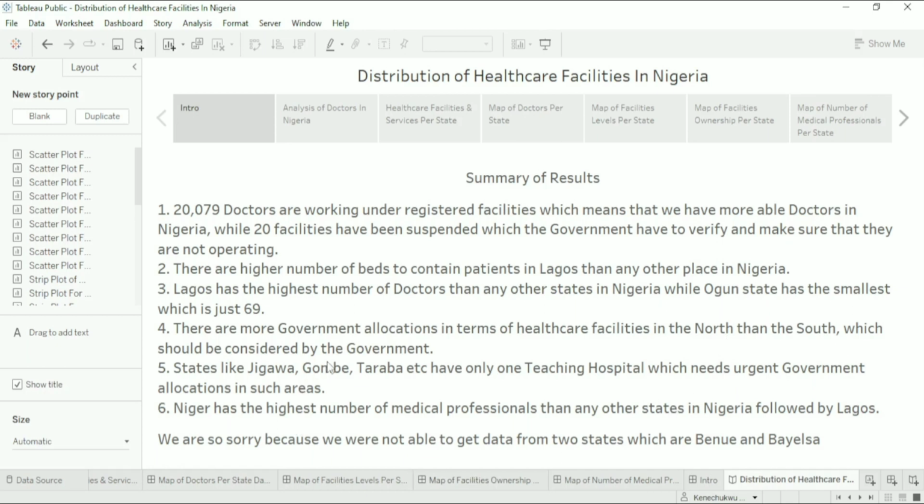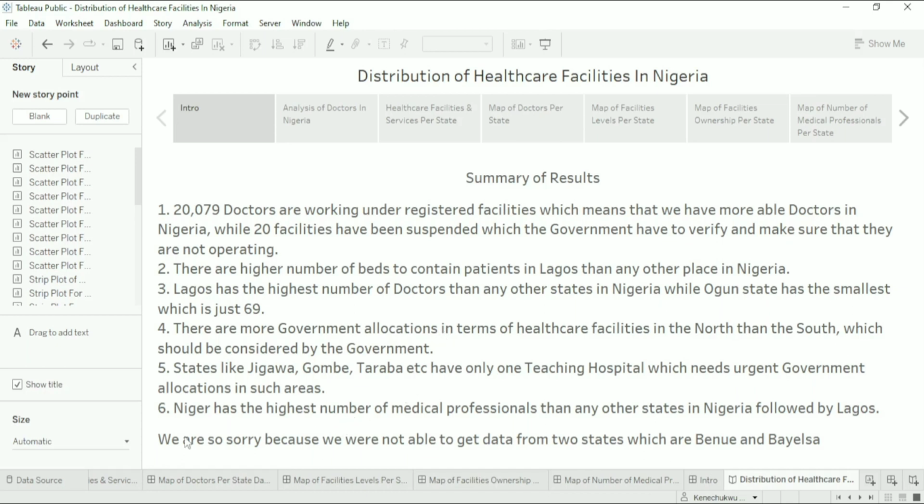States like Jigawa, Gombe, Taraba, etc. have only one teaching hospital. I've said that also in the exploratory analysis. This is actually bad, because if someone has a very serious medical condition, the person will have to travel to different states, or to states with a higher number of teaching hospitals, to get treatment, which is bad. And sometimes the person may not make it because of the distance and the time. Sometimes it may be urgent medical care that is needed.